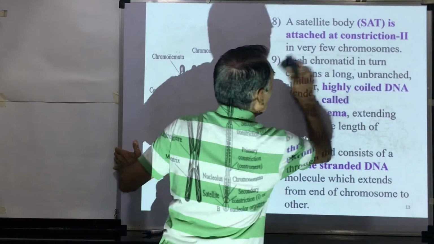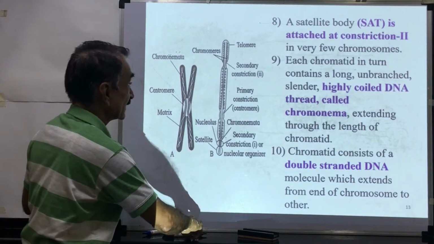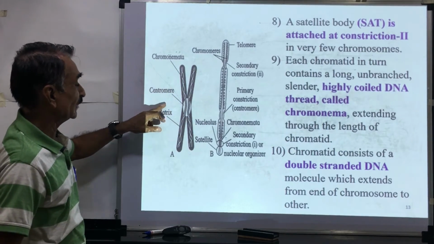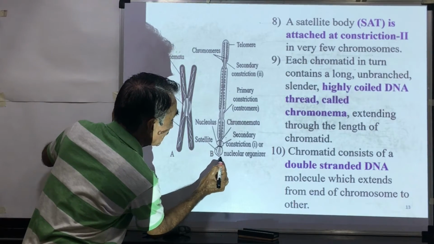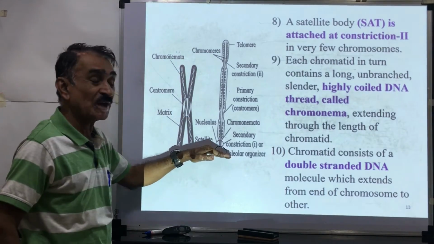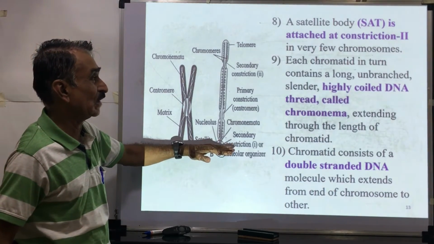Here is a satellite body. This is called the satellite body. It is attached at the secondary constriction two. This satellite body is attached to the secondary constriction.